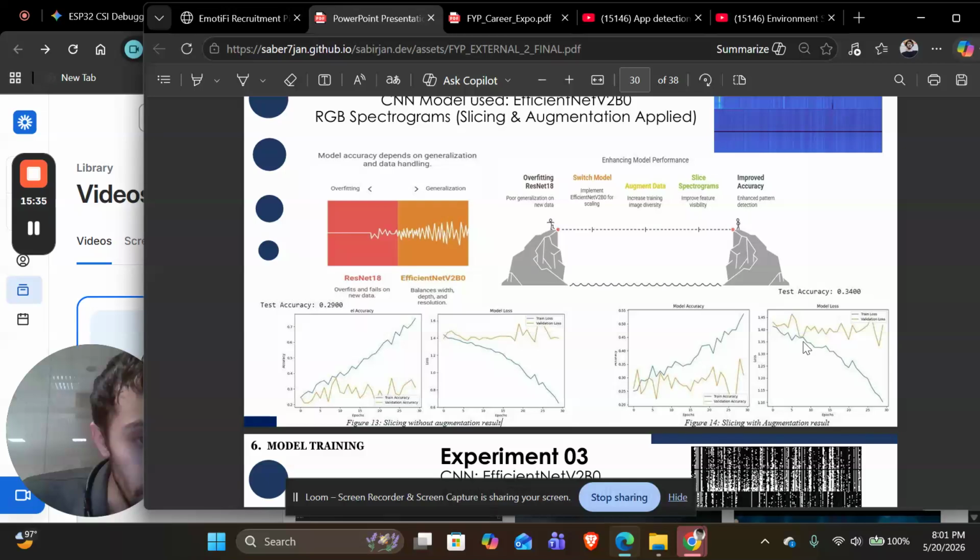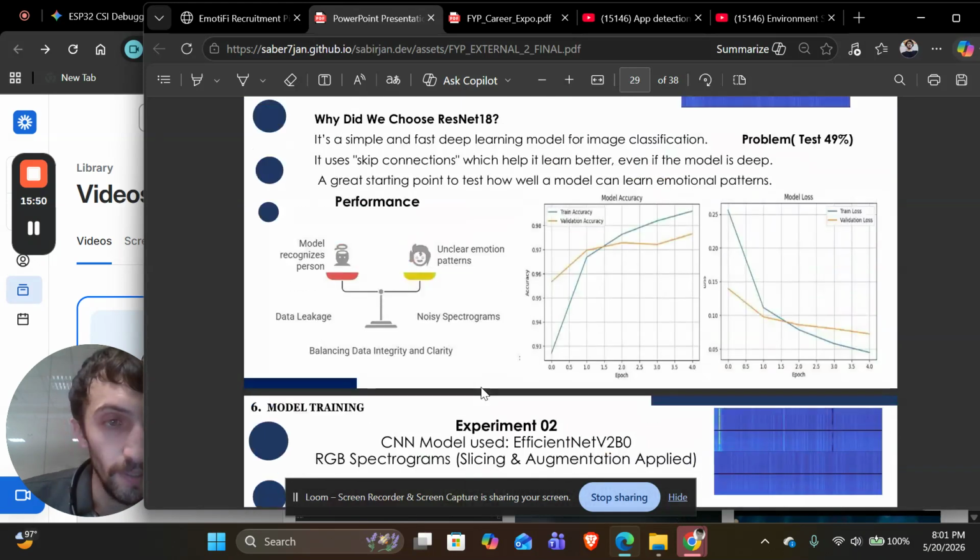Here you can see the green line is training accuracy, and the yellowish line is test accuracy. The gap was increasing here, and we have to reduce the loss.